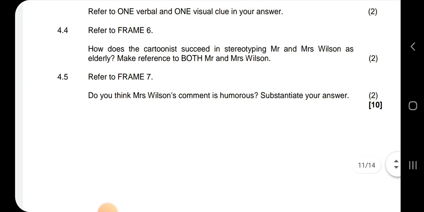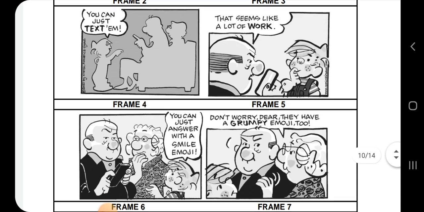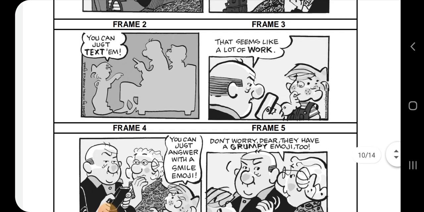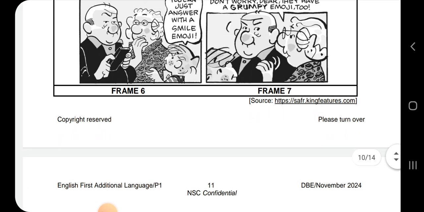Frame number 7. Do you think Mrs. Wilson's comment is humorous? Substantiate your answer. It's either yes or no, but you will not get a mark for just saying yes or no. You're going to get it for substantiating. So me, I think no, because him calling the husband grumpy may be a sign of disrespect.